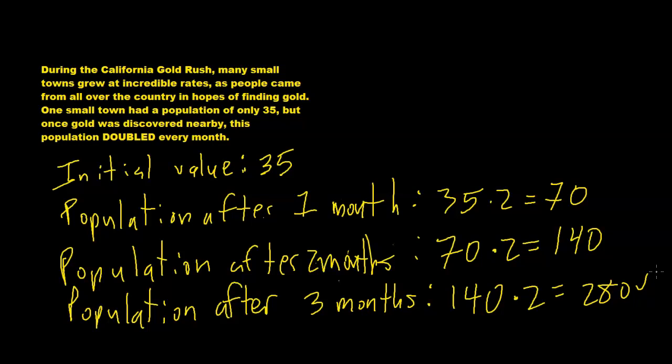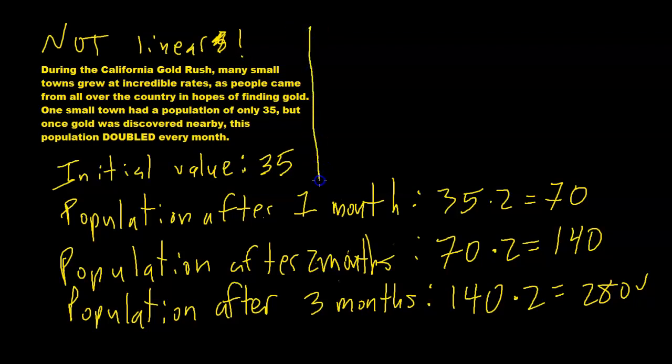Okay, so we can tell already this is not a linear relationship, right? Because the output, I shouldn't have a question mark, it should be an exclamation point. This is not linear. Is this amount changing every time from 35 to 70 to 140 to 280? Clearly it's not changing by the same amount each time, right? Okay.